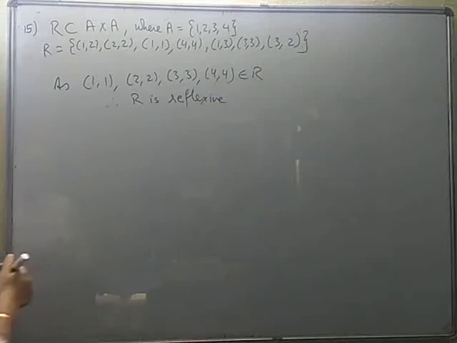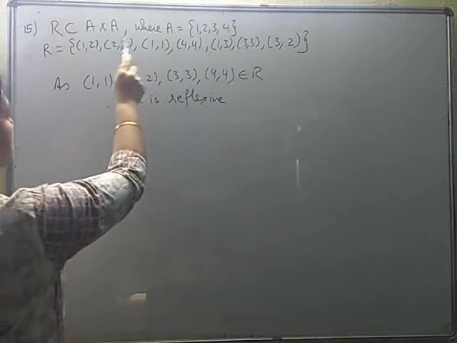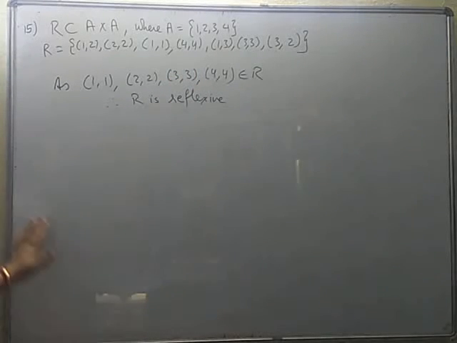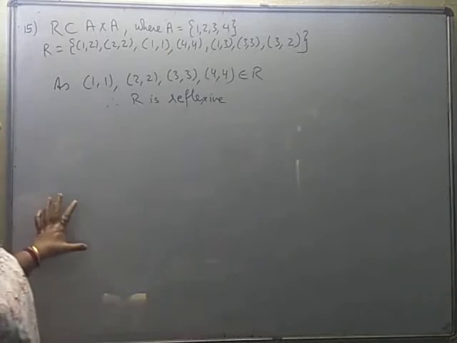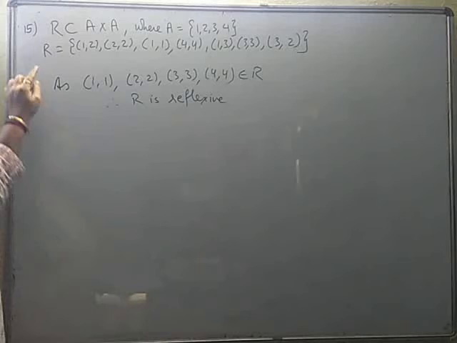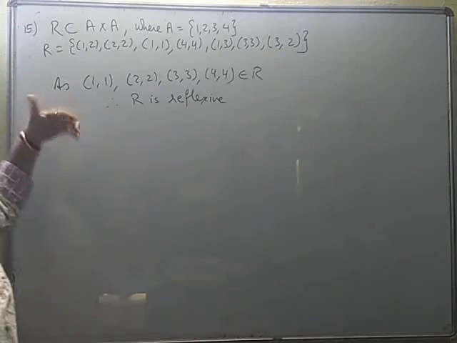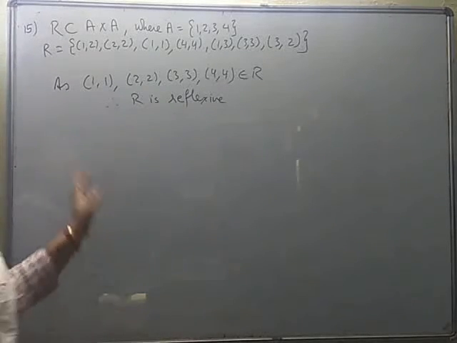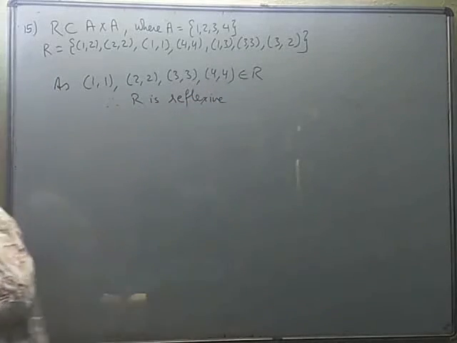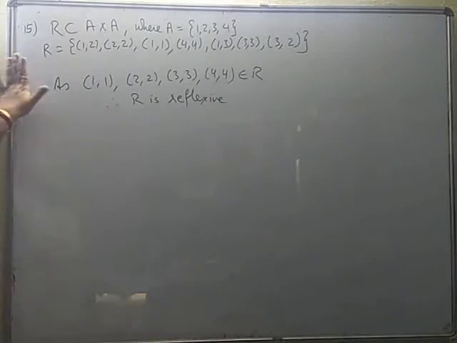Provided there were only three pairs, say 1, 1 was there, 2, 2 was there, 3, 3 was also there, but 4, 4 was not there, then we would not term it a reflexive relation, because if it is a reflexive relation, then every element has to satisfy the given relation with itself. There we can simply justify by saying that because 4, 4 does not belong to R, it is not reflexive. As for this one, this is a reflexive relation.